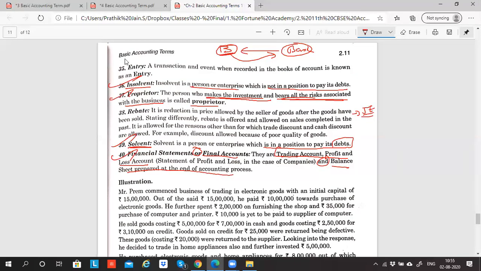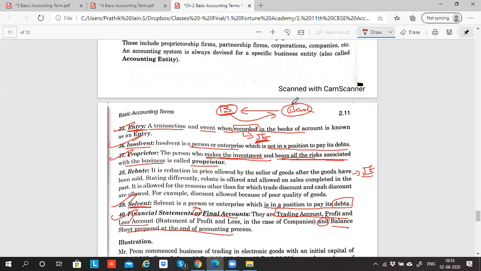What is entry? A transaction or an event when recorded in the books of accounts is known as an entry. What is recording? Recording means journal entry. Did we study that recording happens through journal entry? A transaction or an event when it is recorded, documented, the process of documenting is called entry, journalizing. You have to record an entry. So entry is clear.